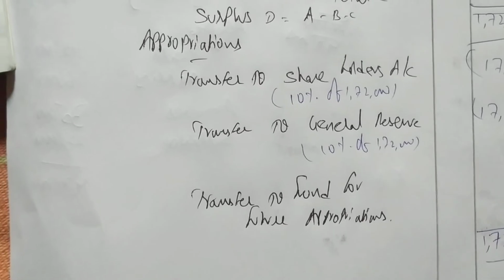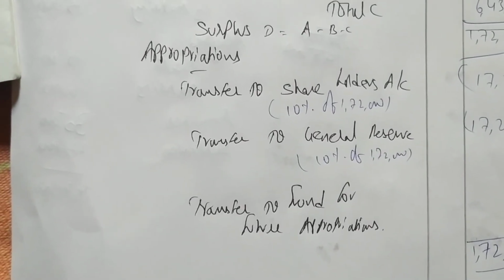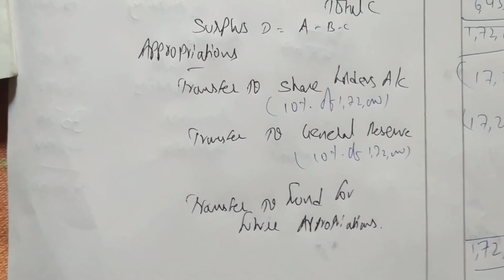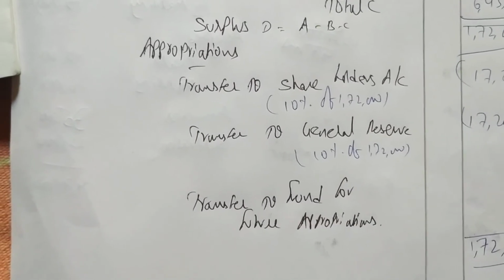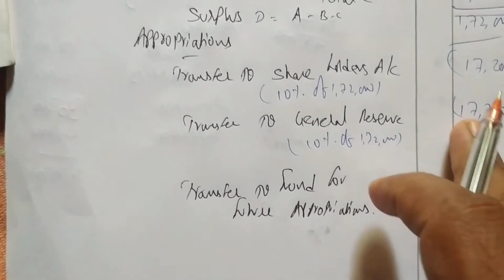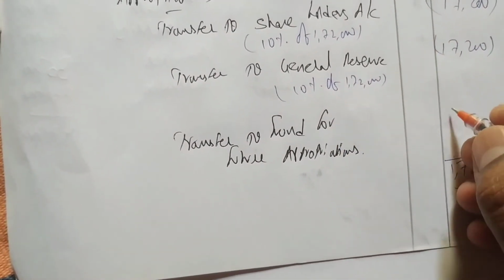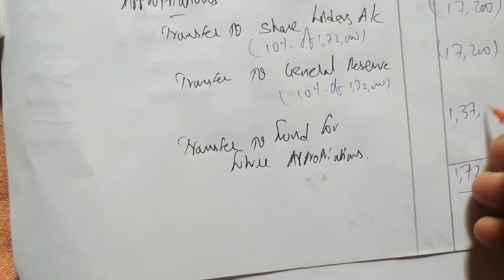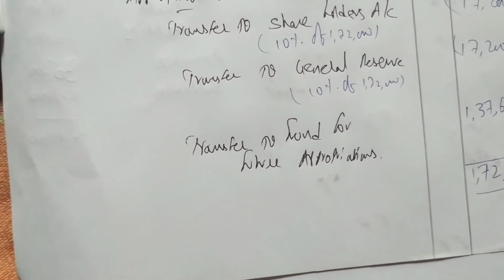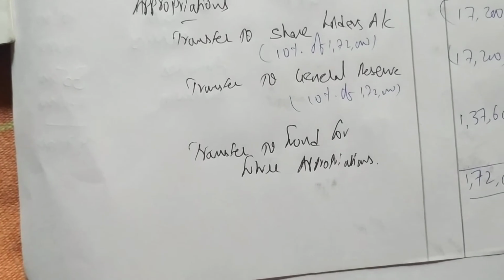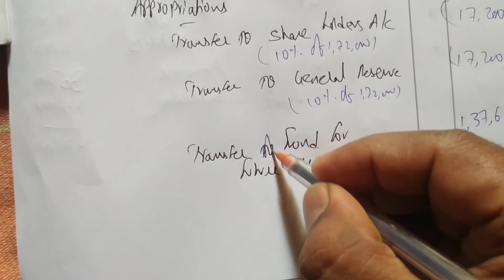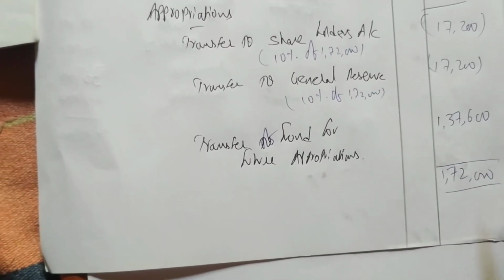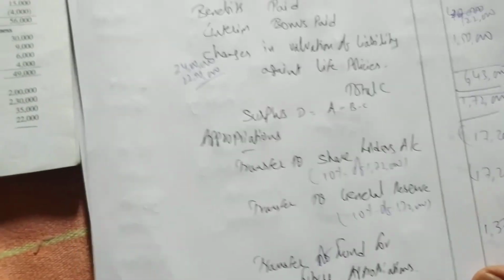So from 1,72,000, if you deduct 17,200 and 17,200, you get 1,37,600 as your transfer of funds to future appropriation. Okay, so it's very easy.